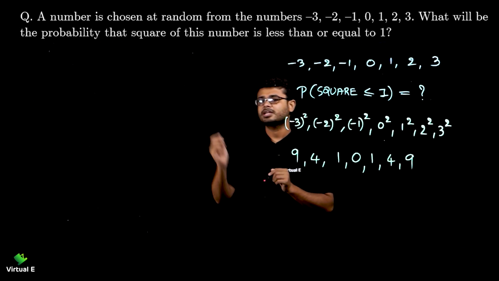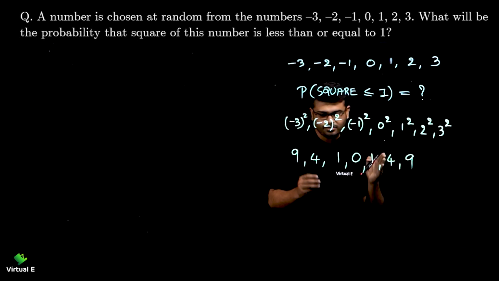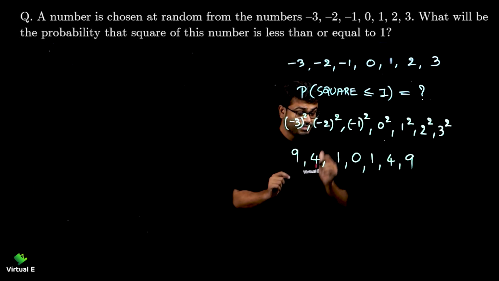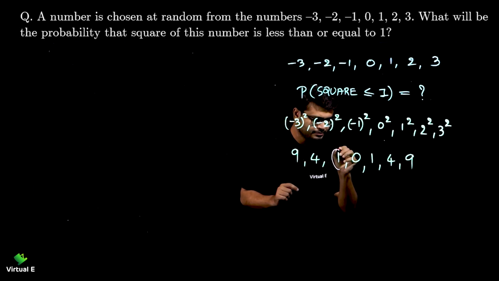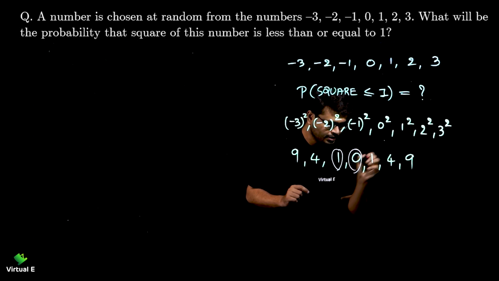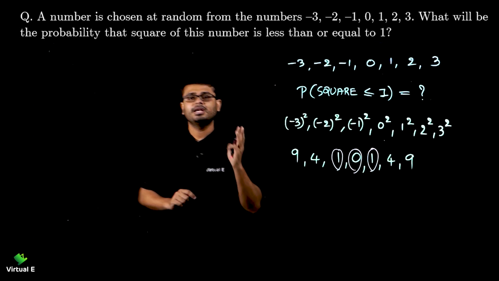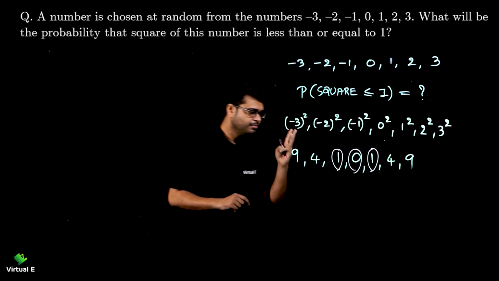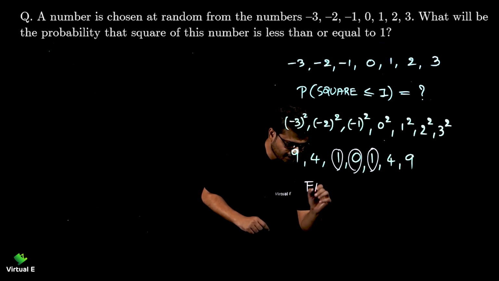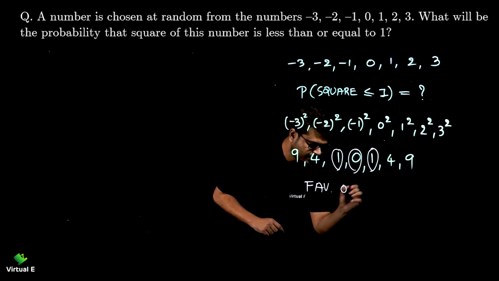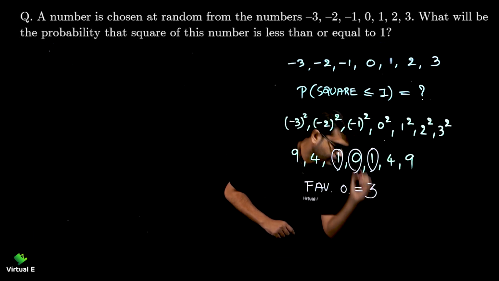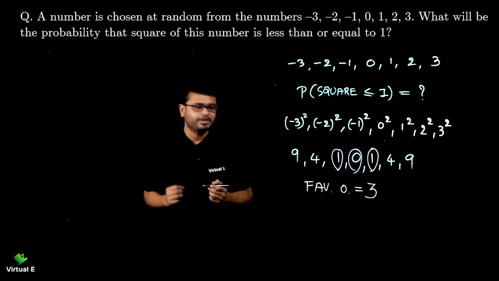1 होना चाहिए या उससे कम होना चाहिए. Now 9, 4, 9, 4 we cannot take it. But see this one, 0 and this one. So how many favorable outcomes are there? 3. Simple logic. So let's write favorable outcomes is equal to 3. We have 3 favorable outcomes.